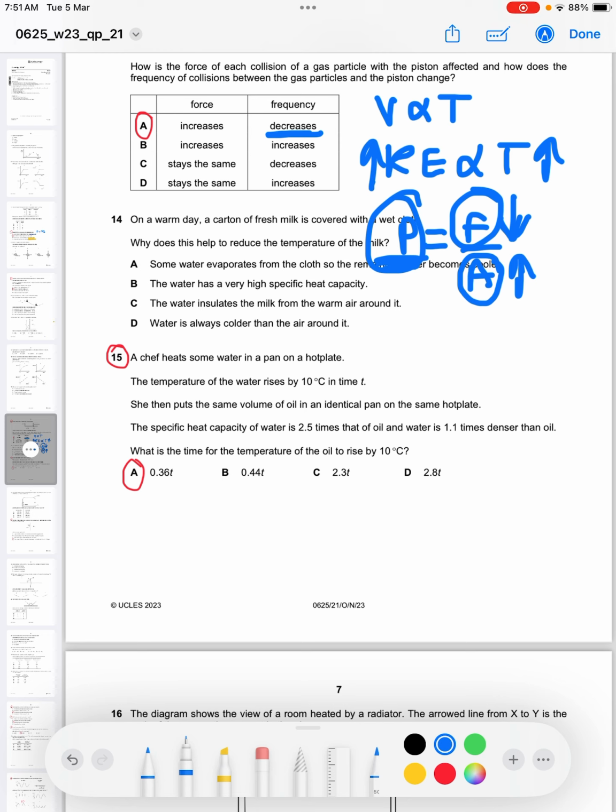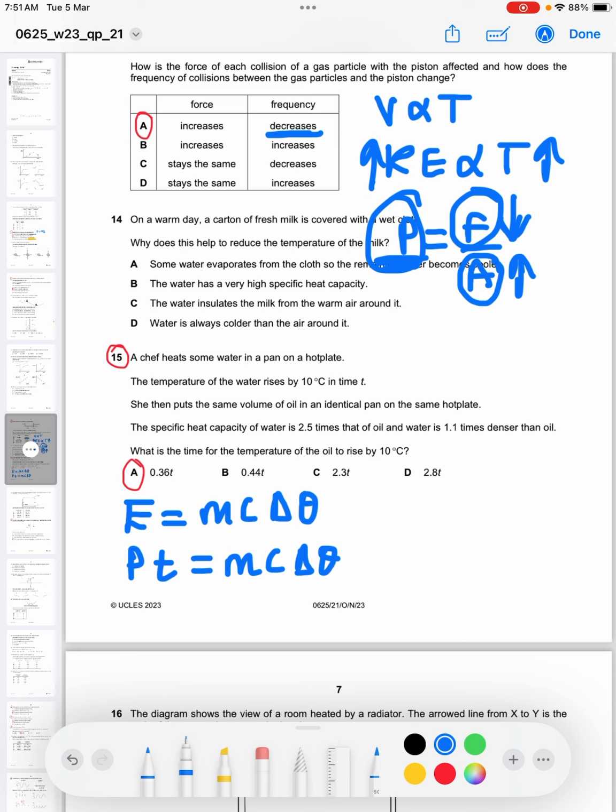So how do you approach such a question? You approach it holistically. For the water, we know that energy supplied is equal to mc delta theta. With the same hot plate, its power is the same. Power is energy over time, meaning energy is power times time. So power times time is equal to mc delta theta.